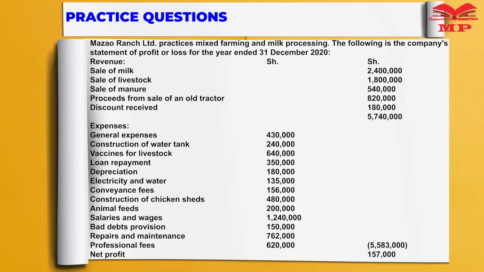We have the revenues consisting of sale of milk, sale of livestock, sale of manure, proceed from the sale of an old tractor, discount received. Expenses, which we have: general expenses, construction of water tank, vaccine for livestock, loan repayment, depreciation, electricity and water, conveyance fee, construction of chicken sheds, animal feeds, salaries and wages, bad debts provision, repair and maintenance, professional fee, net profit.